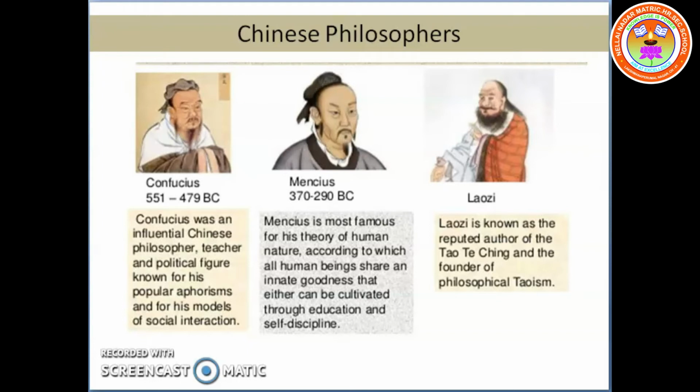Philosophy and literature. The famous Chinese philosophers were Laozi, Confucius, Mencius, Mozi, and Zhuangzi. They contributed to the development of Chinese civilization. Sun Tzu, a military strategist, wrote the work called Art of War.